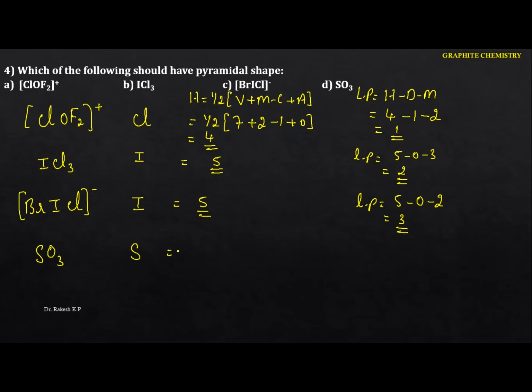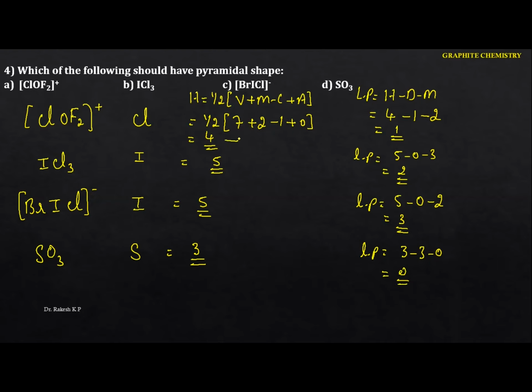Similarly for the last one, if we calculate according to this, we get the hybrid orbitals as 3. See the lone pair here: 3 minus 3, and here we got 0.